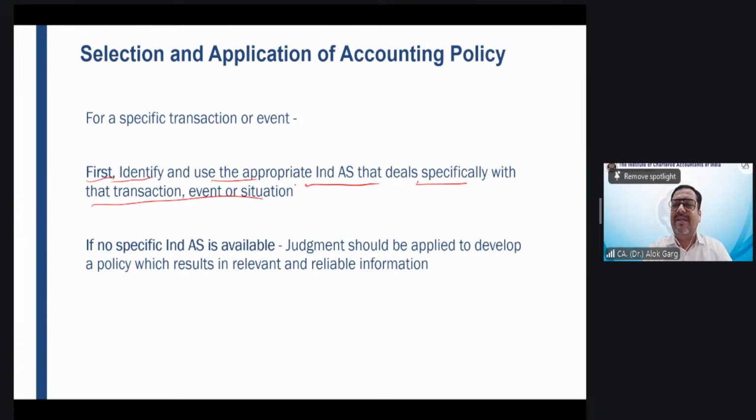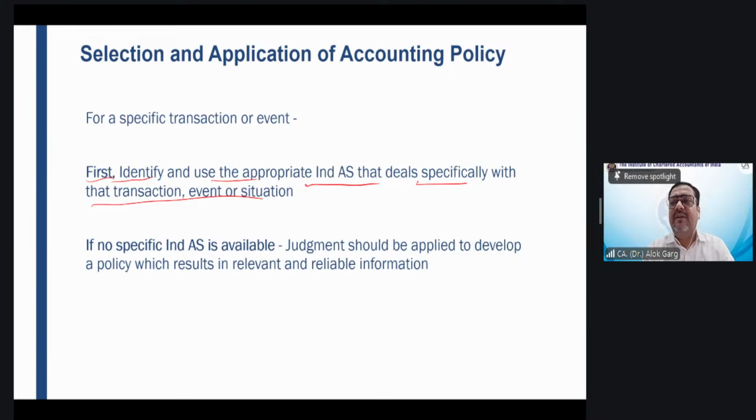He went through the standard and drafted an accounting policy. So you refer to the respective specific Ind AS and draft an accounting policy using that specific Ind AS on that specific item, right?